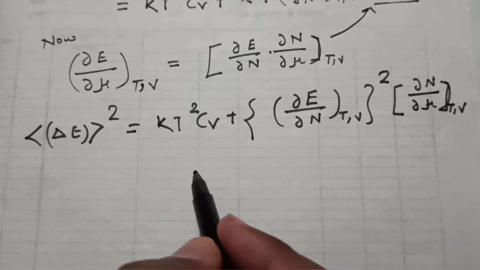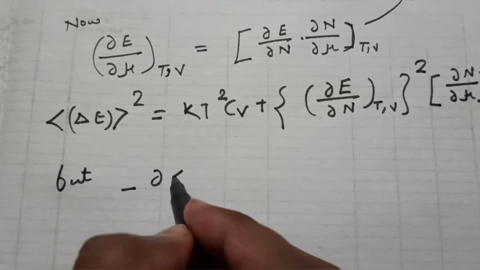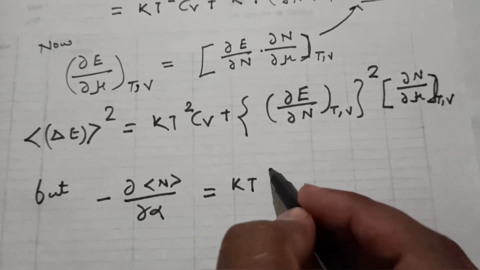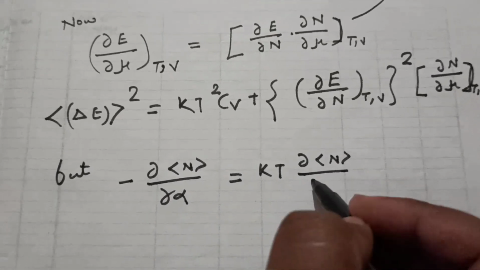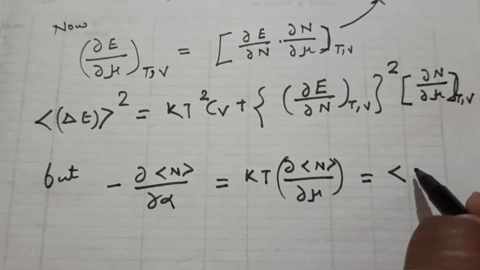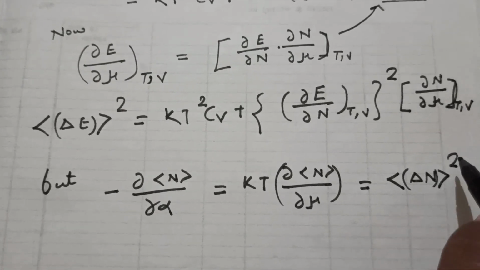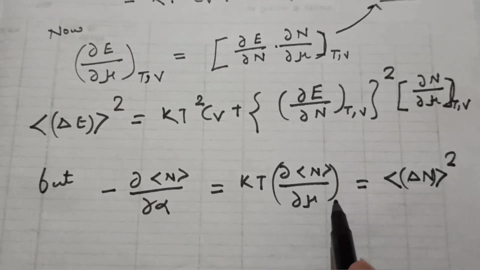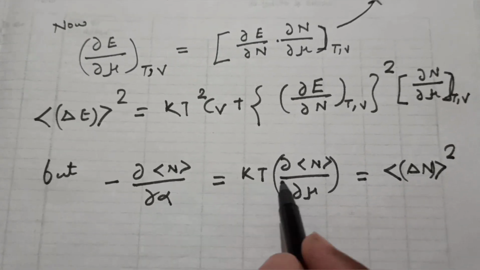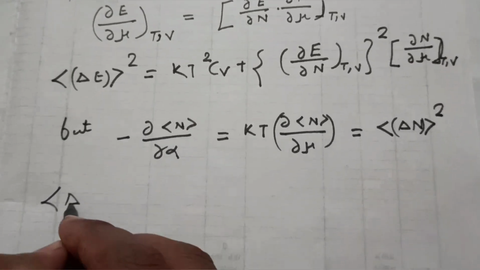But you know that −∂N/∂α equals kT times ∂N/∂μ. This is equal to, what was that? This is the average value of ΔN². Or simply, just substitute the value of ∂N/∂μ in this equation. So we will have, just look at it carefully.